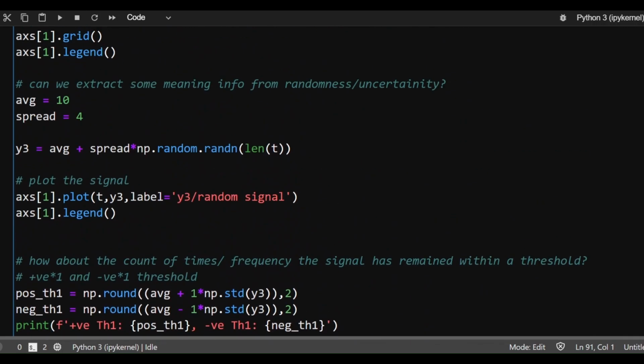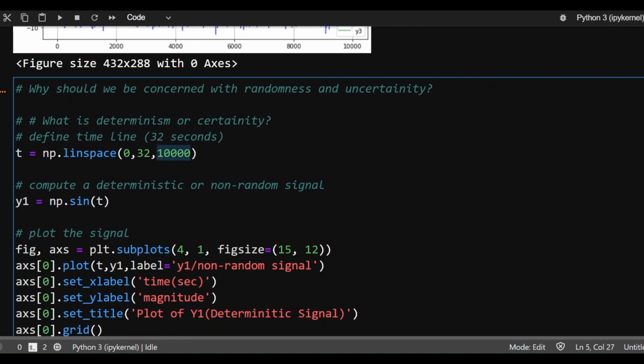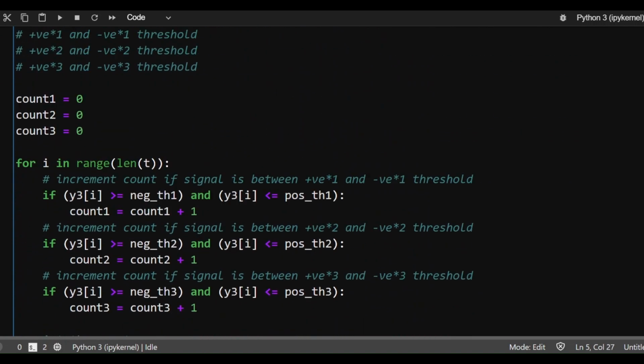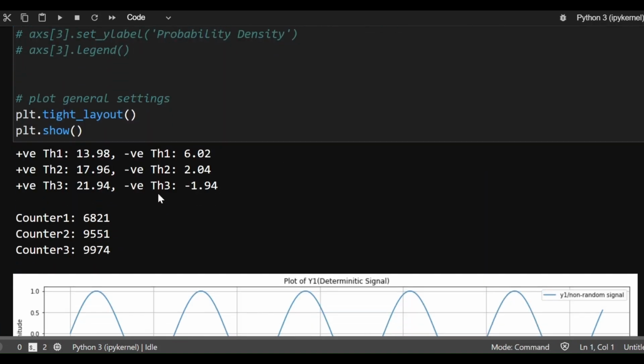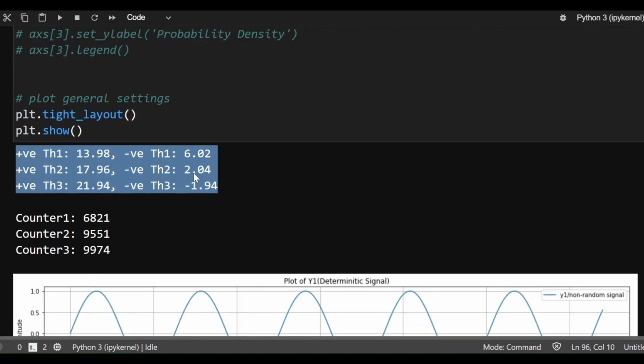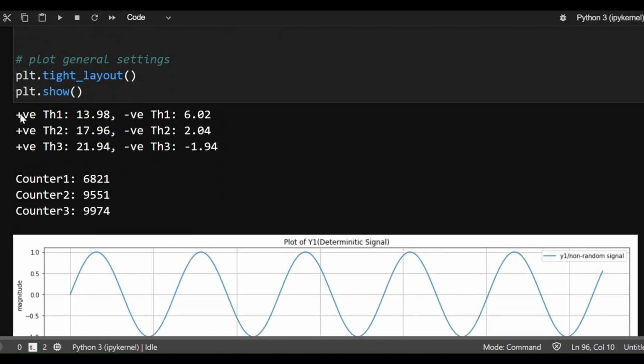As you remember, right in the beginning we had generated 10,000 data points. Now we are trying to figure out the count of data over the 3 thresholds. These were our three thresholds: 13 to 6, 17 to 2, and 21 to -1. In the first threshold, the data remained 6,821 times. In the second threshold, which is from 2 to 17 or almost 18, the data remained 9,551 times. And lastly, in the bigger threshold, the green one, between 21 and -1.94, the data remained 9,974 times.